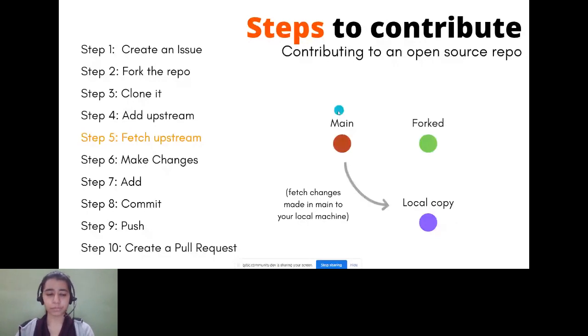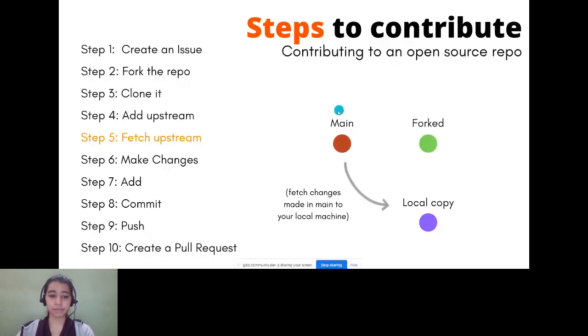You should fetch from time to time, because if it is a big project and many people are working on it, there will be a lot of changes. If you do not fetch those changes, you will have merge conflicts in the code later. To avoid that, you should always make it a point to fetch upstream before you start working and before you push your code.